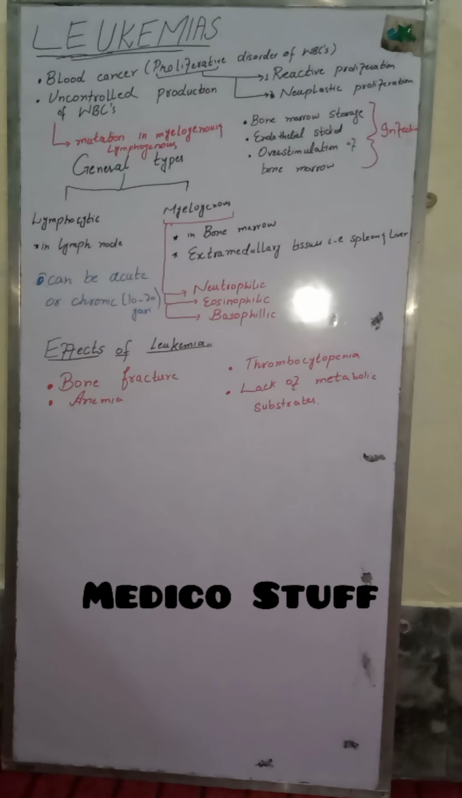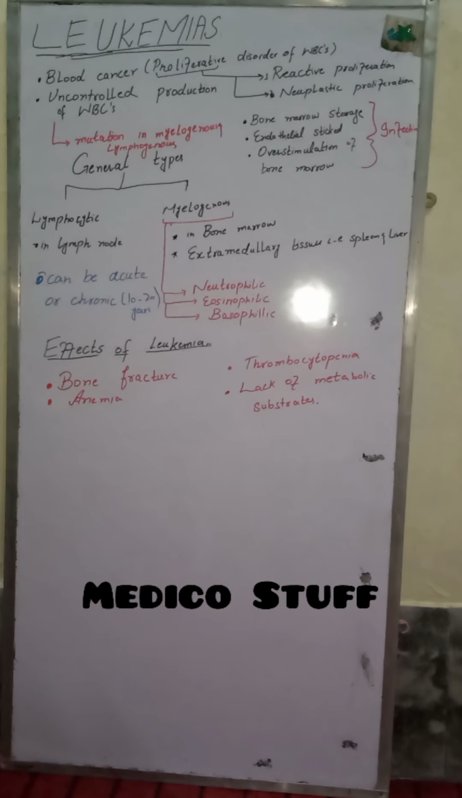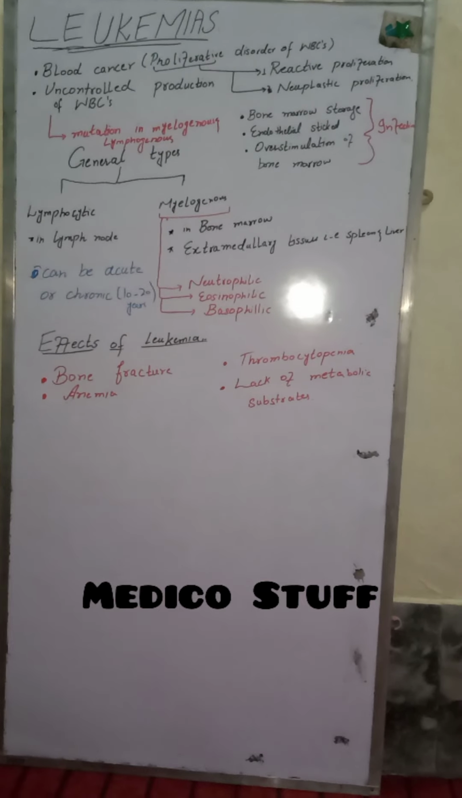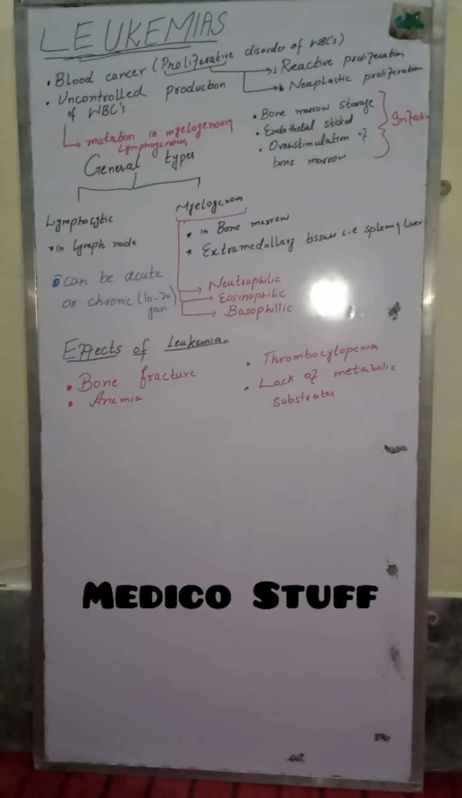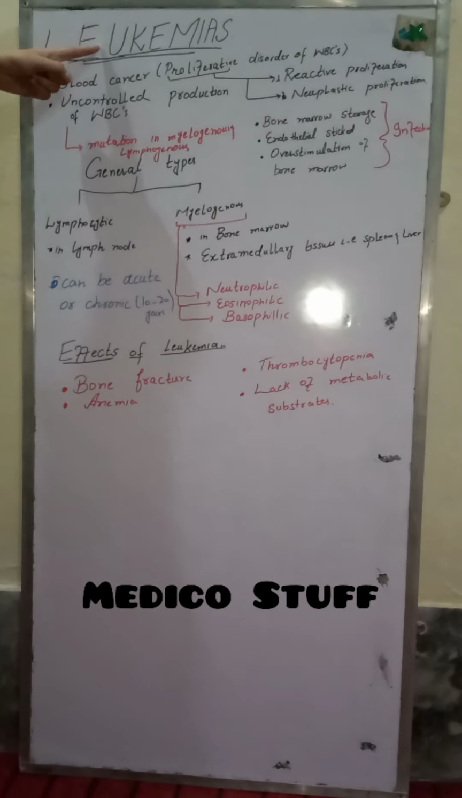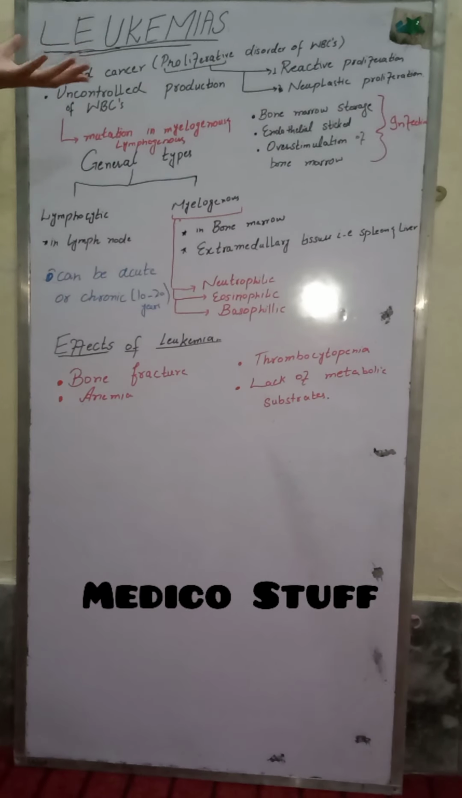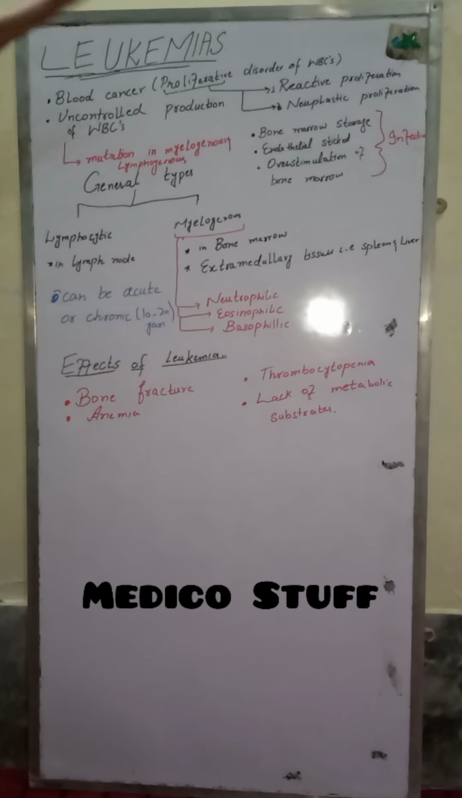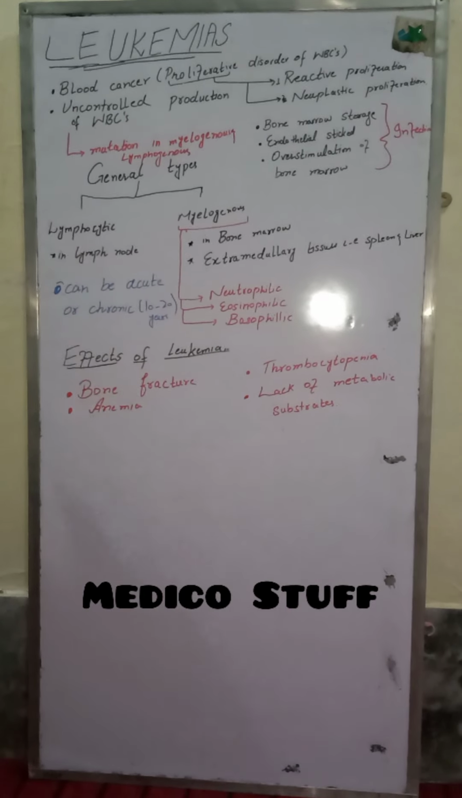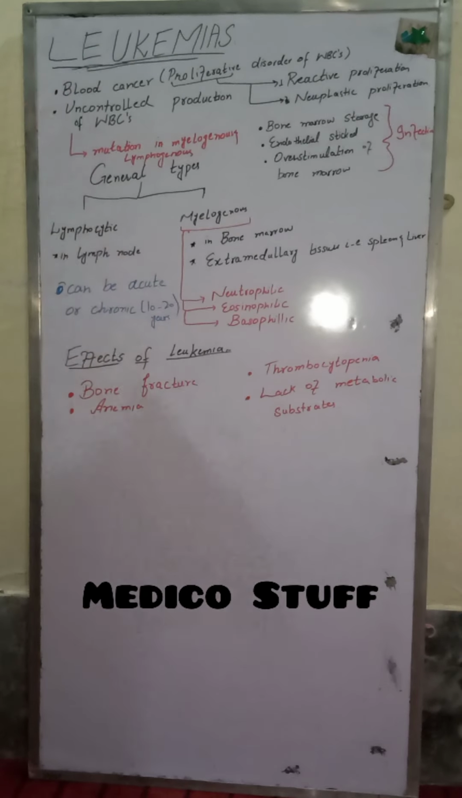When the number of WBCs gets so large that its production exceeds 20,000 per microliter, then we will call them leukemias. 4 to 11,000, this is normal. Beyond 11,000 until 20,000, this is leukocytosis, and above 20,000, this will be called leukemia or leukemic condition or blood cancer.